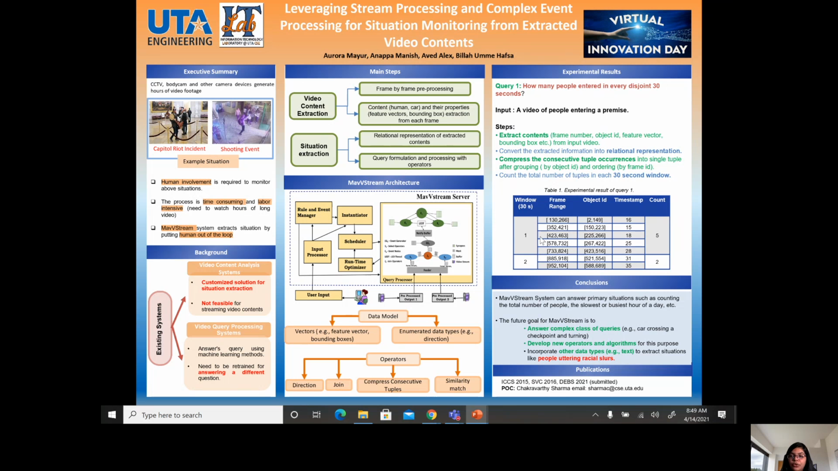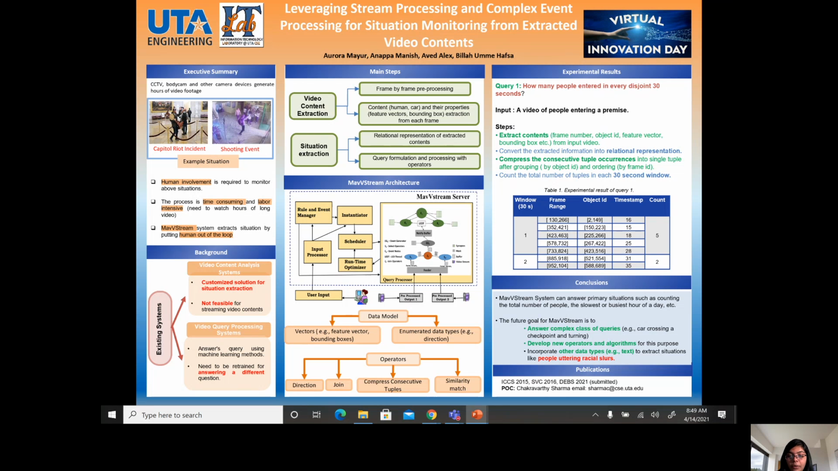For each 30-second window, we count the total number of people entering, and after the next 30-second window, we perform the count again. So here we can see that for the first window, 5 people entered, and for the second window, 2 people entered. In the map-based stream architecture, we can answer other different queries like counting the total number of people, the slowest or busiest hour of a day, or how many persons entered and exited within 2